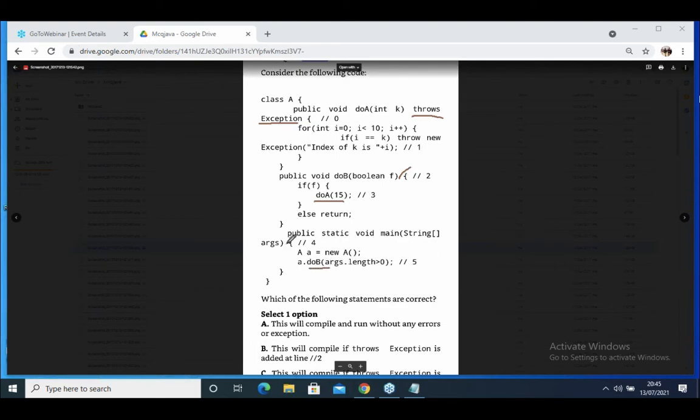When you write throws exception here, again you are calling doB here. Whenever you call doB, again you should write the throws exception here. If you write throws exception in both places, it will compile successfully. Otherwise, if it is surrounded by try and catch, it will also compile successfully.